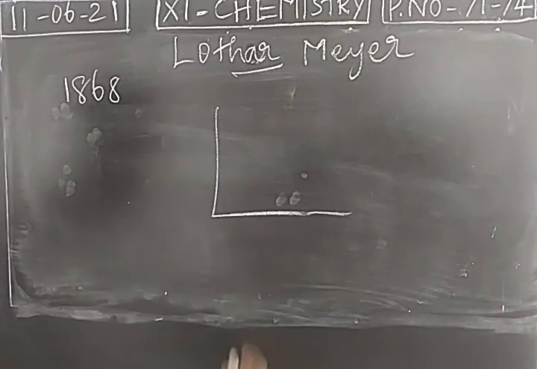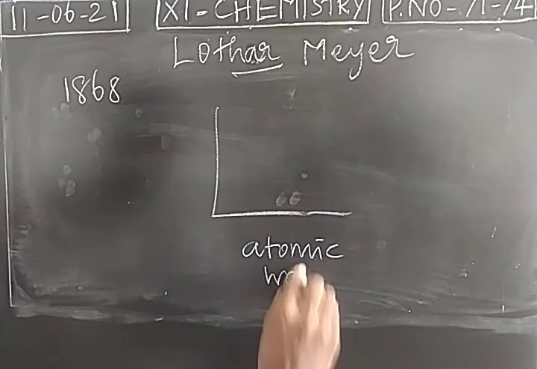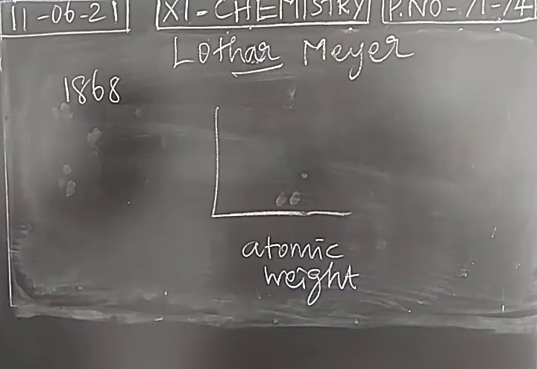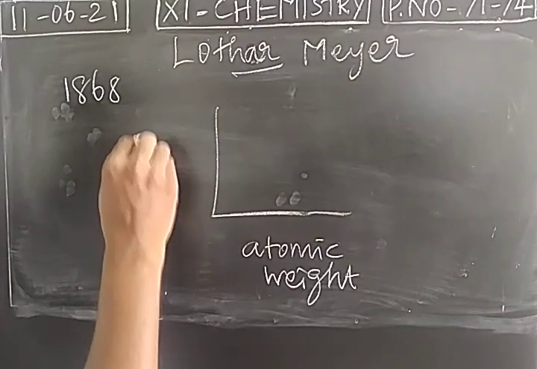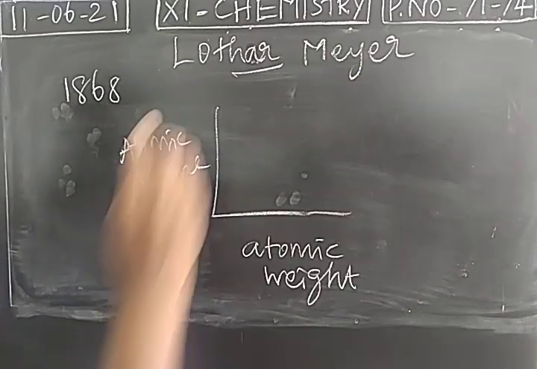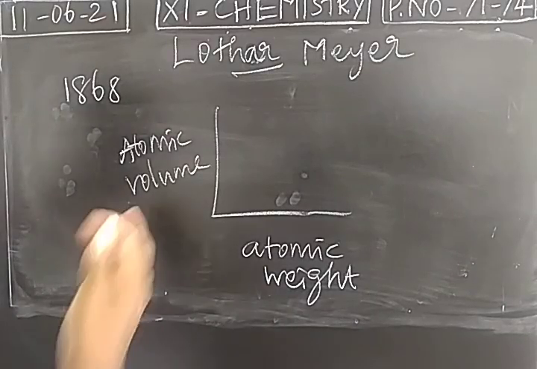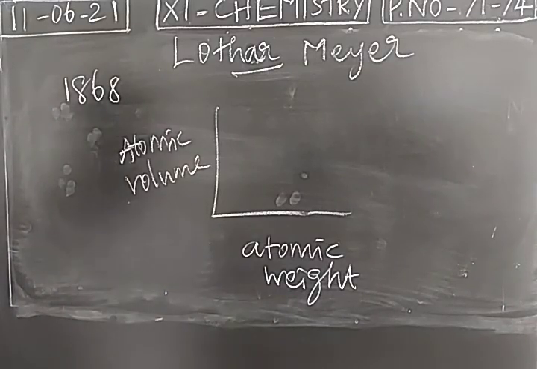Number one, atomic weight. Number two, physical properties of the elements. Any one physical property can be considered, like atomic volume. So Lothar Meyer was correlating physical properties of elements with their atomic weight.